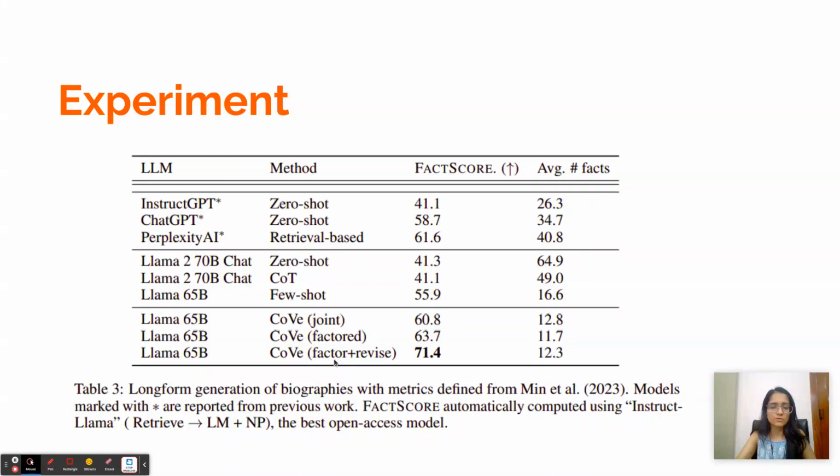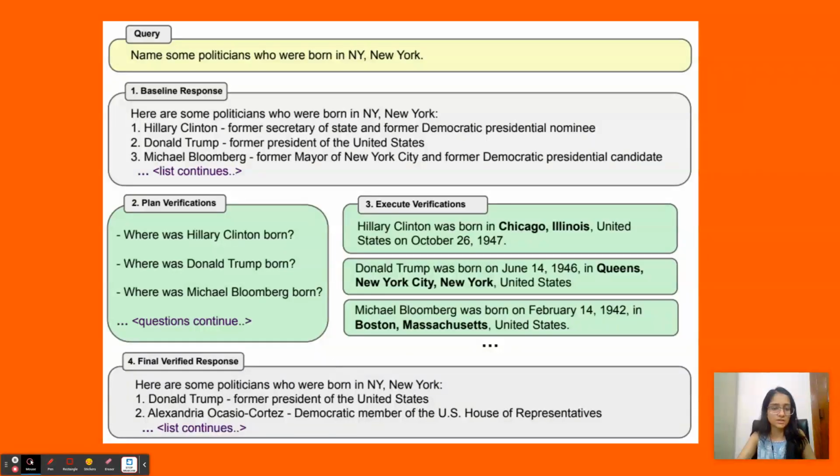So quickly covering the difference between joint and factored. The major difference is that in the joint method, they try to club the second and third step together. It means that the baseline response is there and the LLM is asked to generate the questions along with the responses. Since the baseline response is there, and it contains hallucinations, the question answering in steps 2 and 3 could also contain hallucinations.